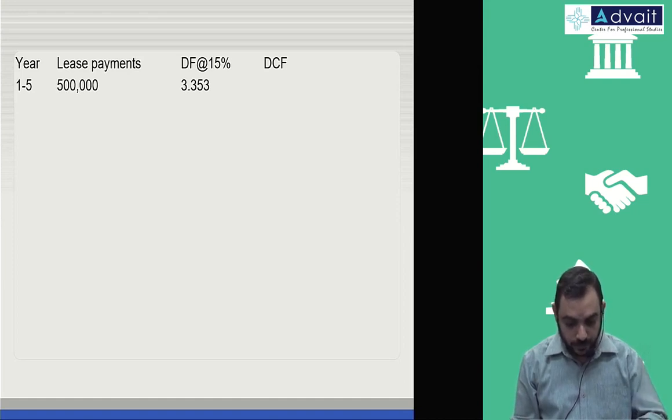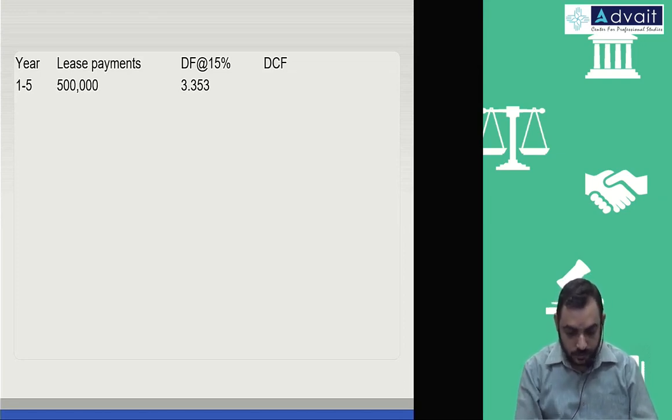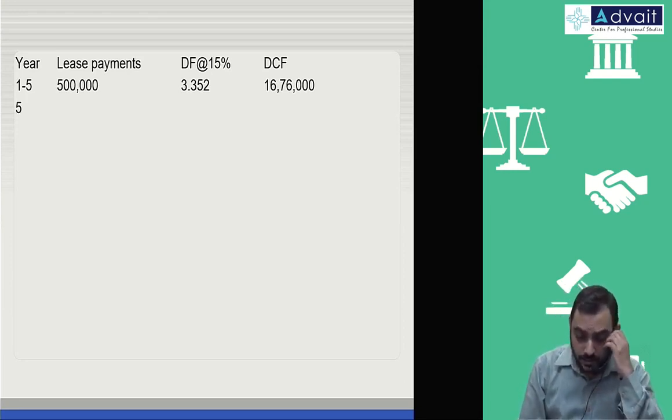Want to multiply? 16,76,000 exactly. 16,76,000. 352 or 353? 352. Okay. 16,76,000 exactly. Okay. And also last year they get the residual value.